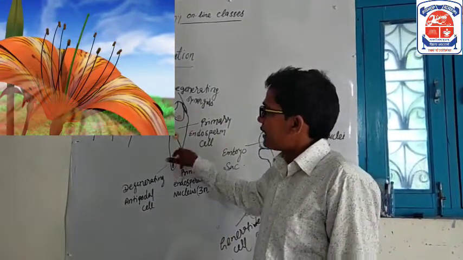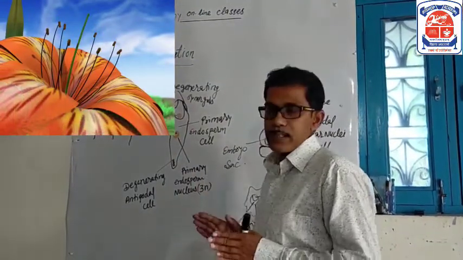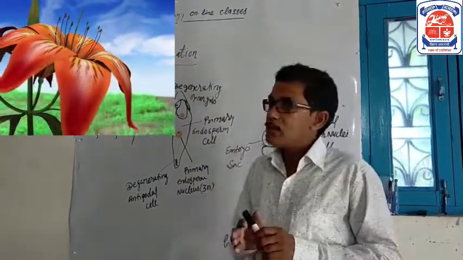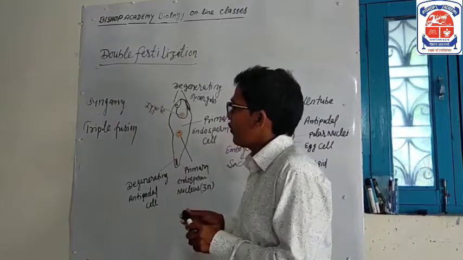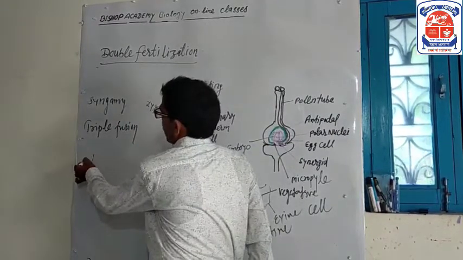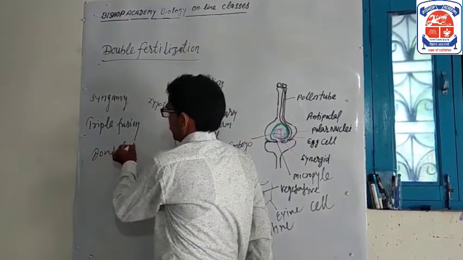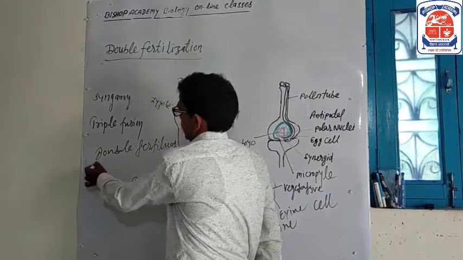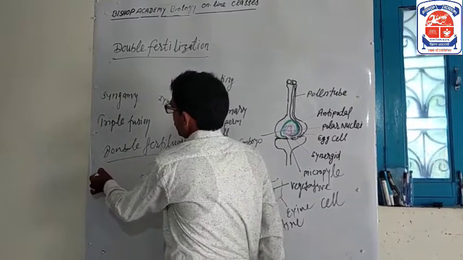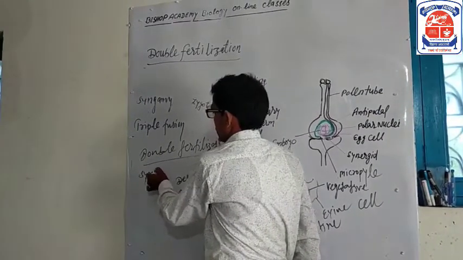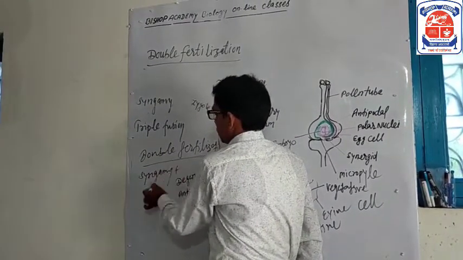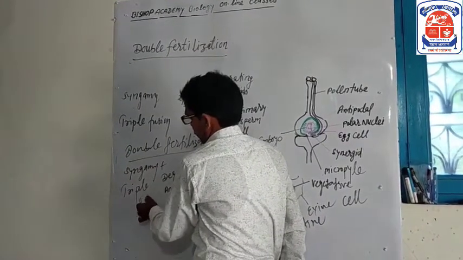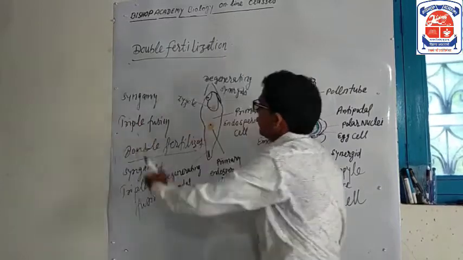So, the act of fertilization takes place inside the embryo sac two times, so it is called double fertilization. Double fertilization means syngamy plus triple fusion.